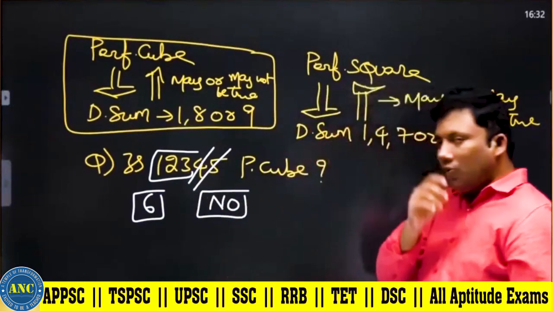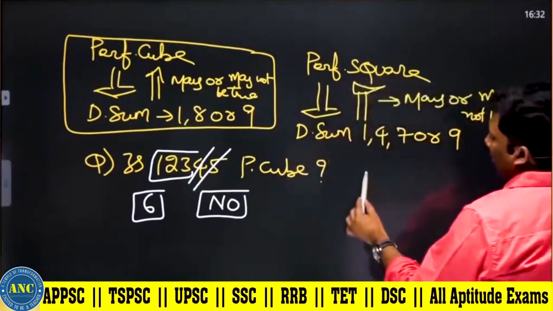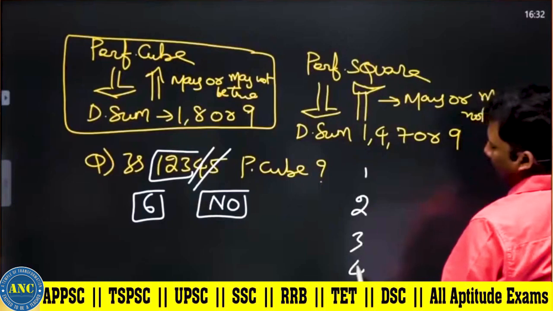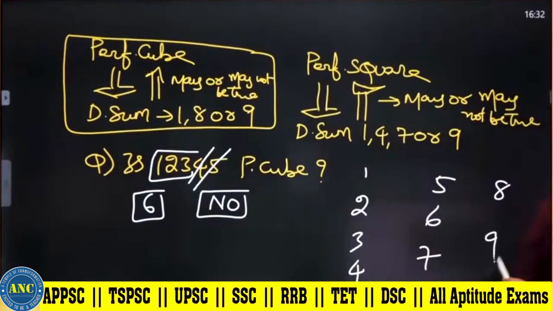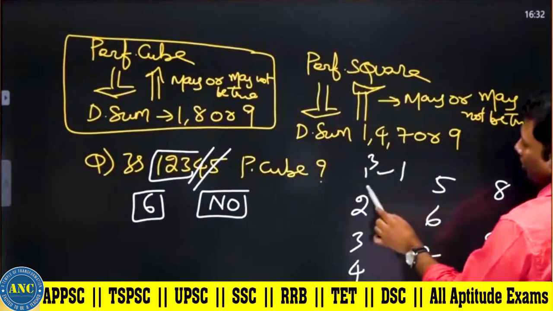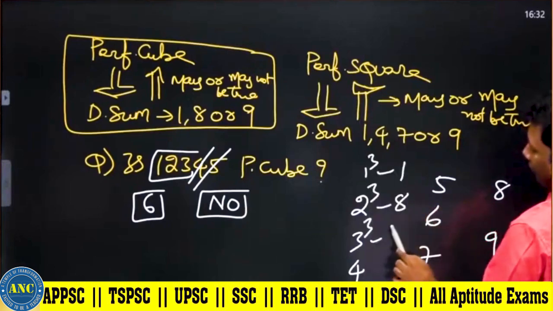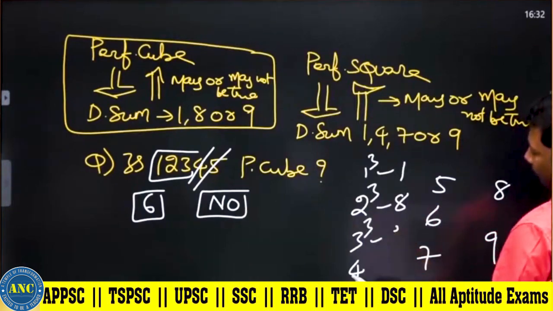Sir, how did you get 1, 4, 7 or 9? Same logic. The digital sum of a number is always 1, 2, 3, 4, 5, 6, 7, 8, 9. Cube: 1 cube 1, 2 cube 8, 3 cube 27.